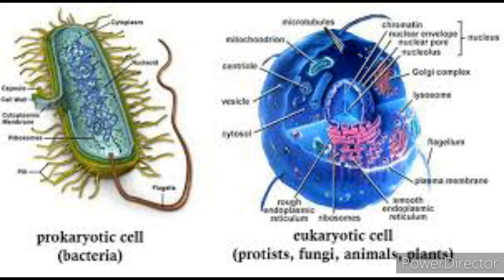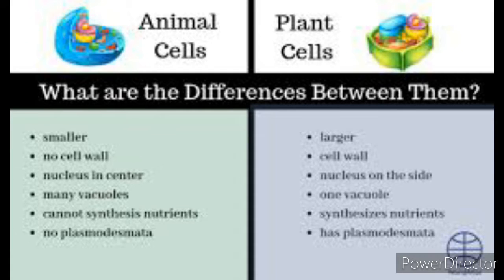In yesterday's class, we discussed prokaryotic cells and eukaryotic cells. In today's class, we will see the major differences between plant cell and animal cell and some facts about cell envelope, cell membrane and cell wall.